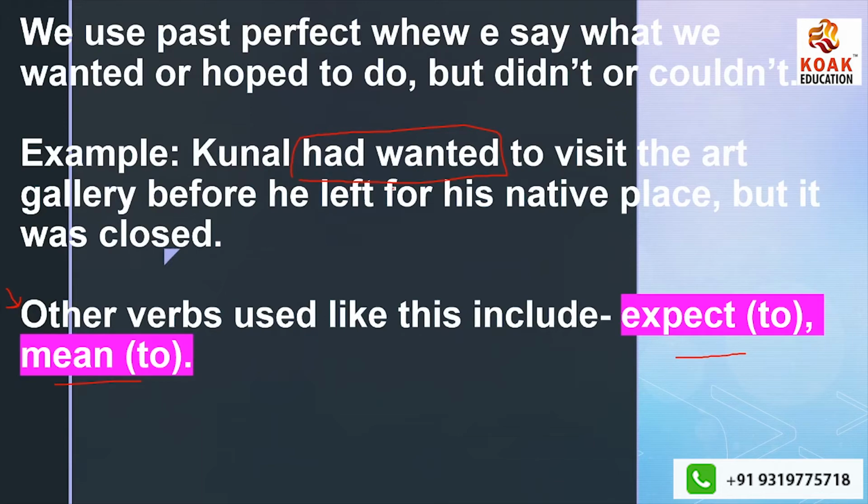Okay, other verbs that can be used in place of had plus third form of verb are expected to or meant to. So you just have to change the form of verb. We're talking about past: Kunal expected to visit the art gallery, or Kunal meant to visit the art gallery before he left for his native place, but it was closed. Alright? Okay.